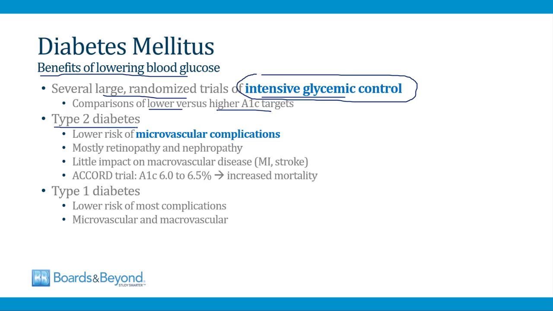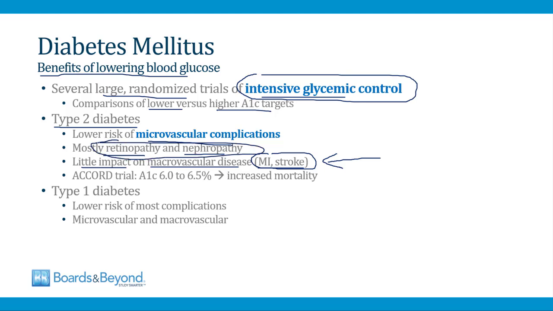In type 2 diabetes, intensive glycemic control lowers the risk of microvascular complications, mostly retinopathy and nephropathy. Interestingly, the large randomized studies have shown little impact of controlling the blood glucose level on macrovascular complications like myocardial infarction and stroke. This is very high yield to note for your boards. When you control the blood glucose level in patients with type 2 diabetes, there isn't a lot of evidence that you're reducing the risk of myocardial infarction and stroke. Most of the evidence says you're reducing the risk of complications like retinopathy and nephropathy.